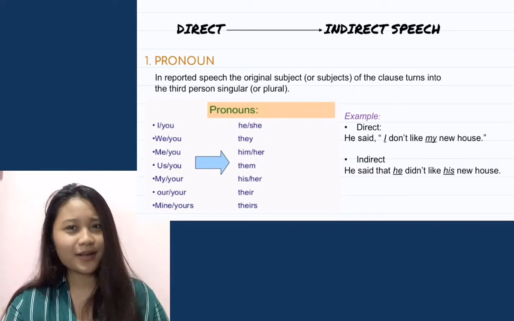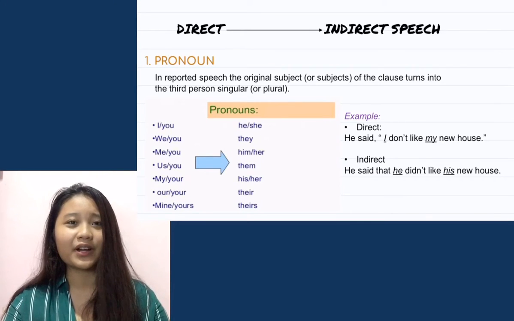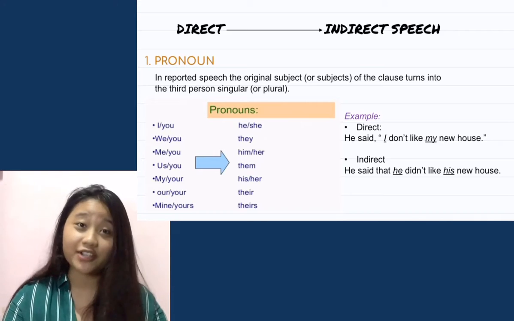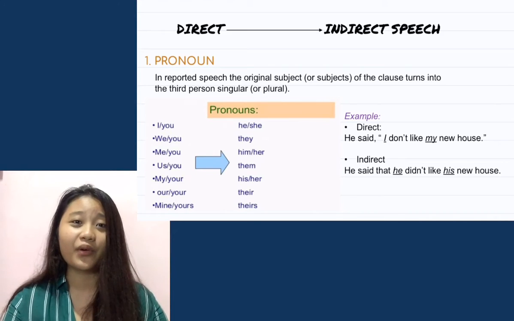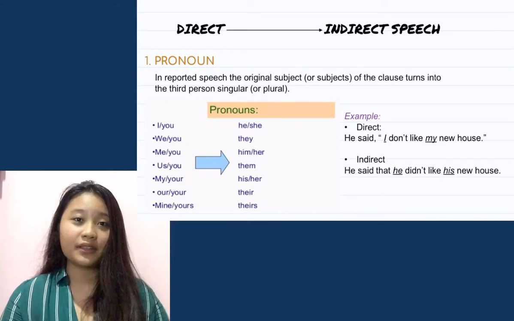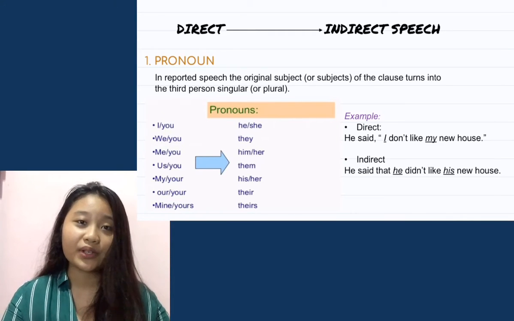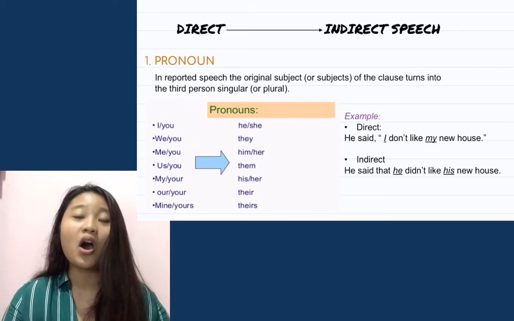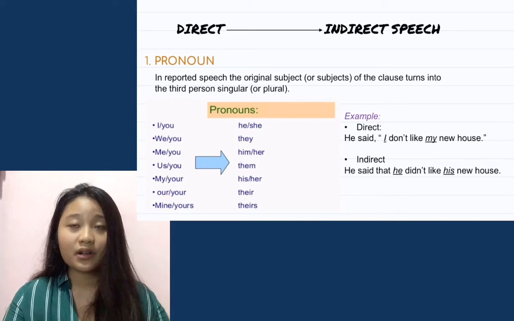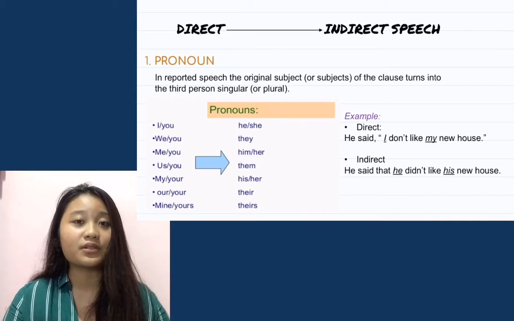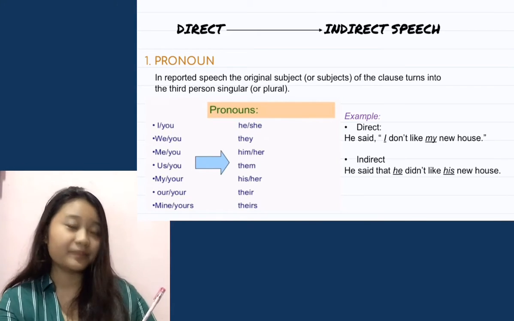Since there are some changes when transferring direct speech to indirect speech, now I'm going to describe them. The first change is pronoun. In reported speech, the original subject or subjects of the clause turn into the third person singular or plural. Let's see in the slide.